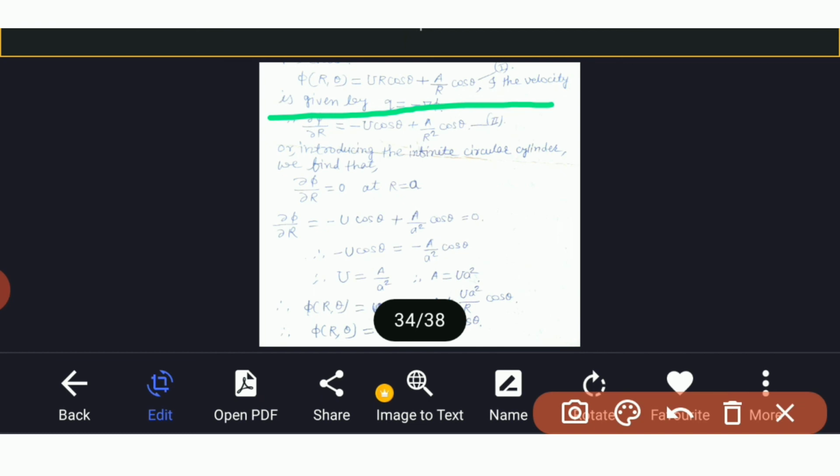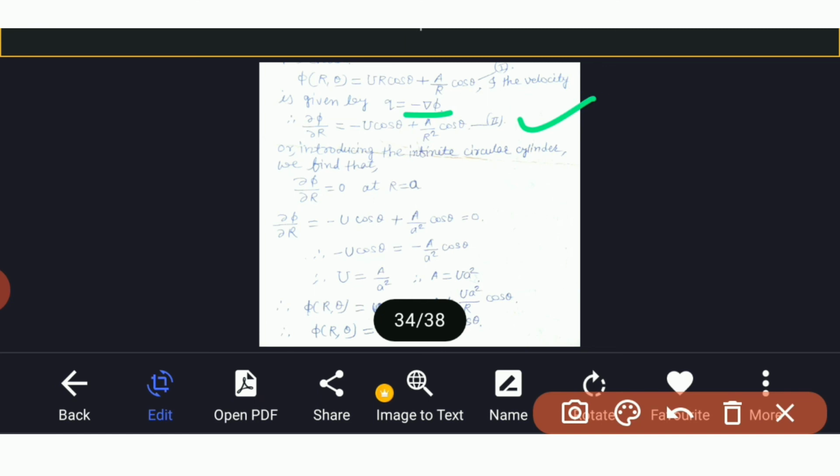Suppose this is number 1, and the velocity is given by q is equal to minus del phi, and therefore dou phi by dou r is equal to minus u cos theta plus a upon r square cos theta. Suppose this is second.